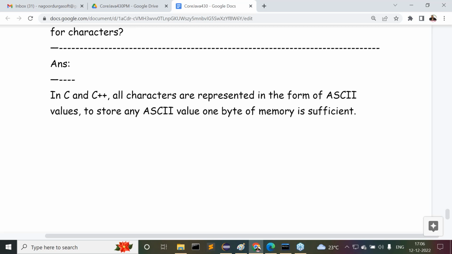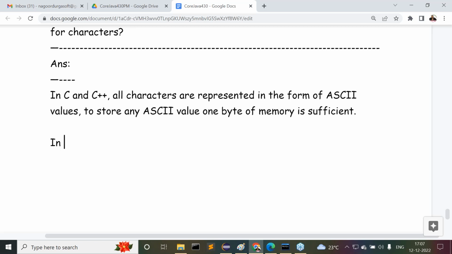That is the case in C and C++. Tell me once again, what is the point I said to you? In C and C++, all characters are represented in the form of ASCII values. But to store any ASCII value, how much memory is required? 1 byte of memory is sufficient.